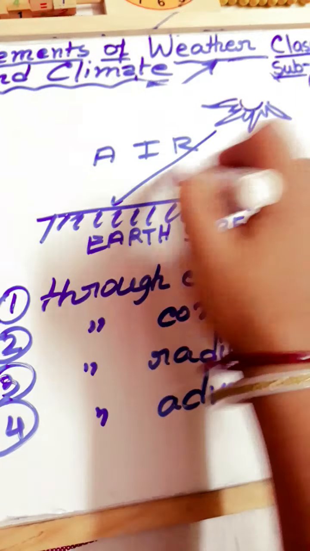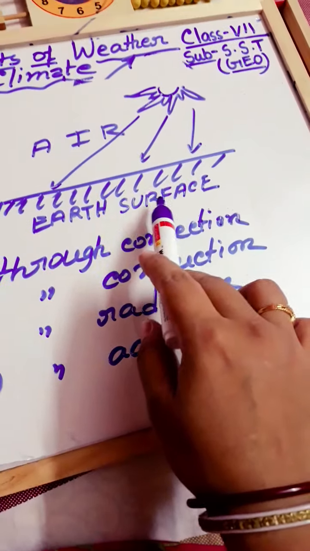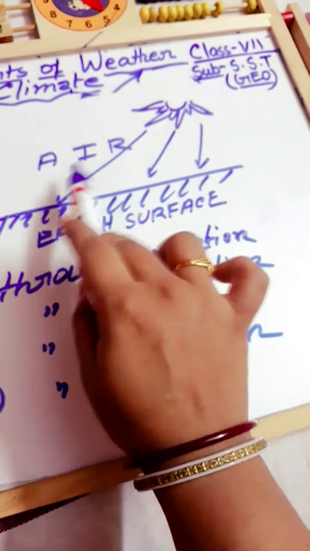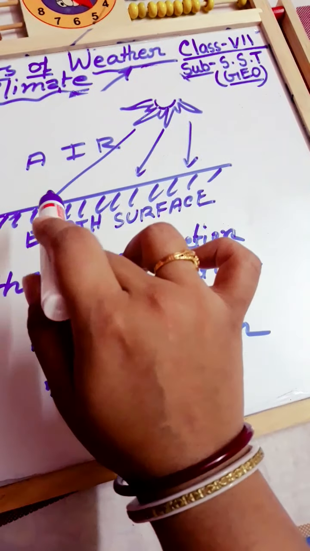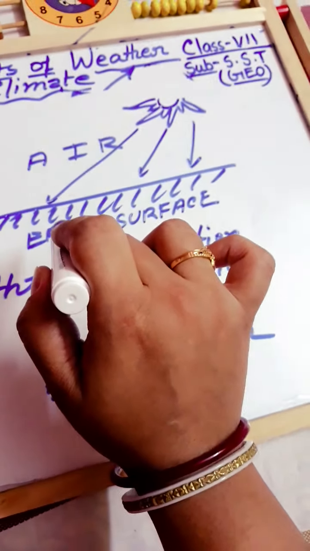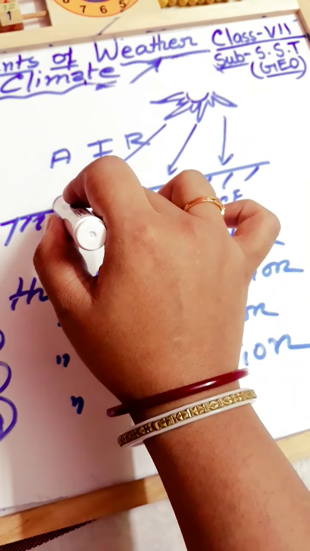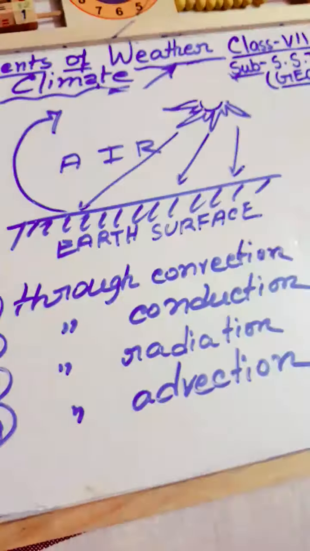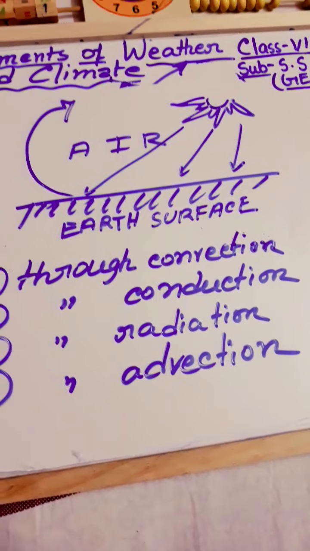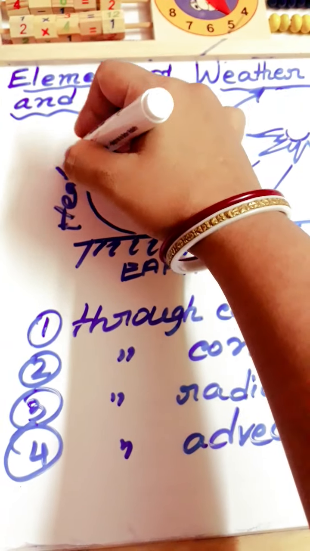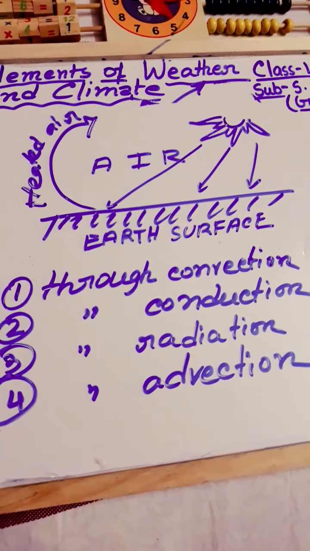If the sun rays are coming onto the earth's surface, then the air near the earth's surface also gets heated. Heated air is lighter than cold air, and you know that a heated thing always goes to the upper portion. This is heated air, and that heated air is lighter than cold air.